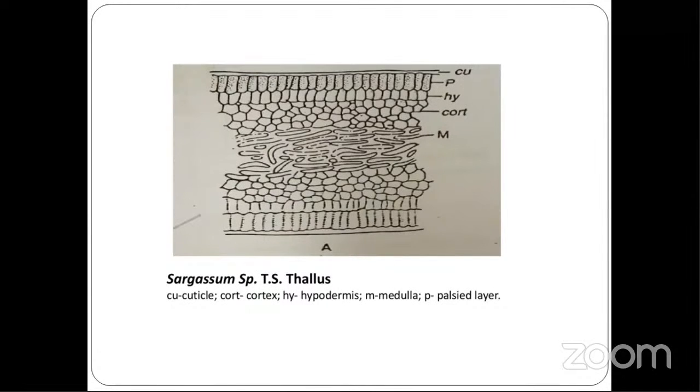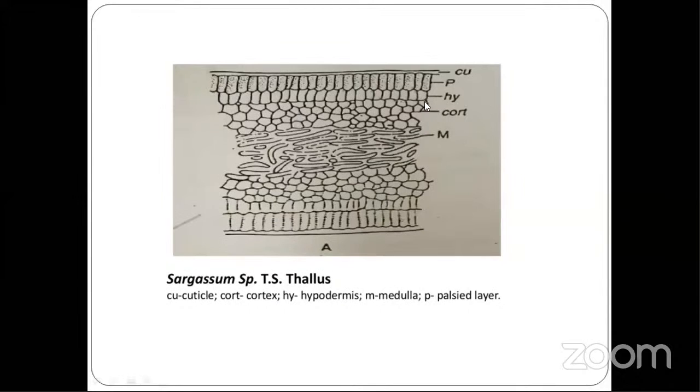The medulla consists of thick walled cells. Okay. It serves as a conducting tissue. The cortex is present in between the epidermis and the medulla. So this is the cortex. It is several layered in thickness, and it is made up of thin walled parenchymatous cells.